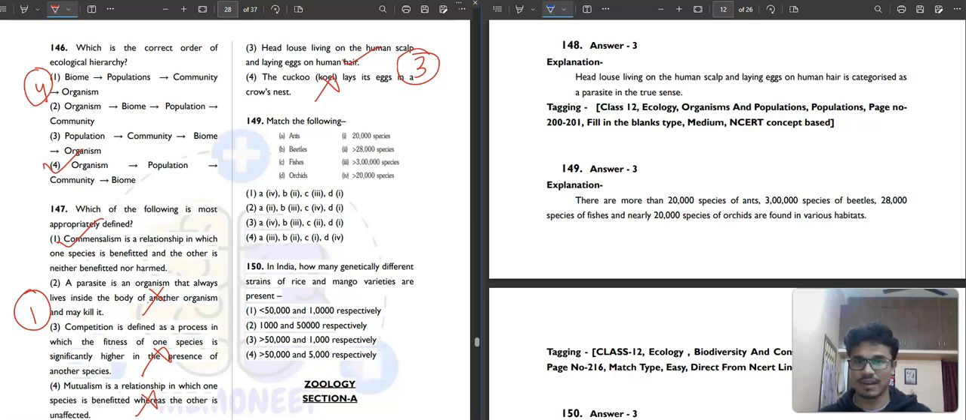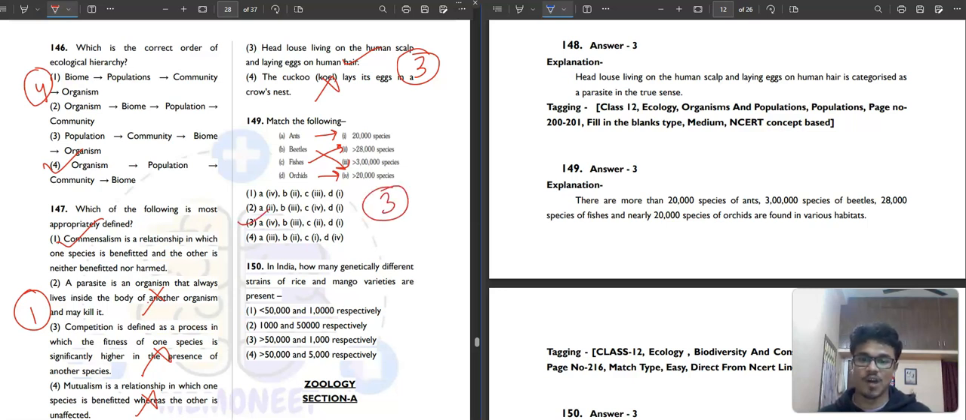Then question number 149. Ants. How many species of ants? More than 20,000. How many species of beetles? I think more than 3 lakhs. 3 lakh species of beetles. And how many species of fishes? 20,000 species of fishes. Orchids more than 20,000. So the correct answer will be the third option.